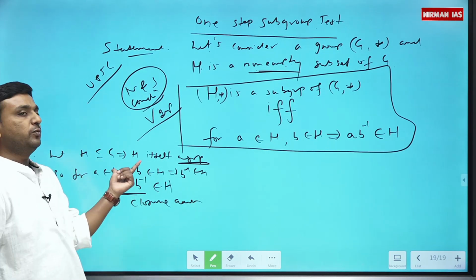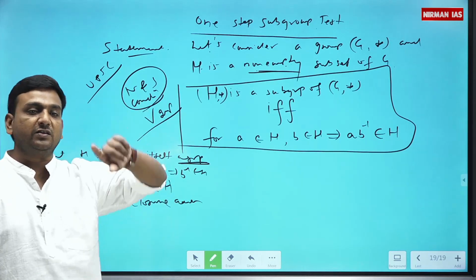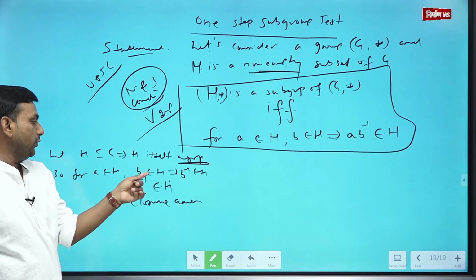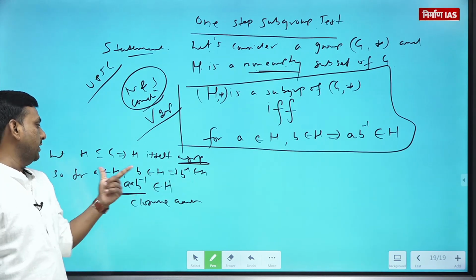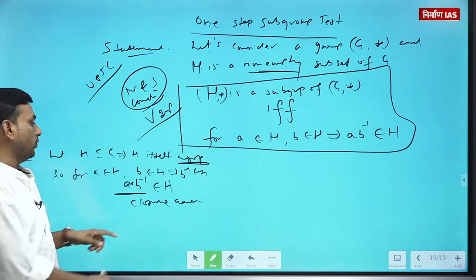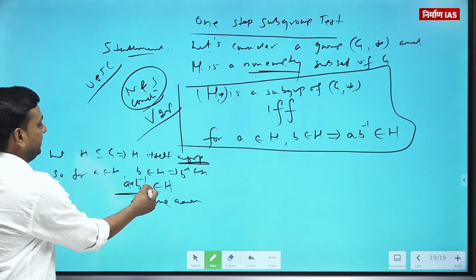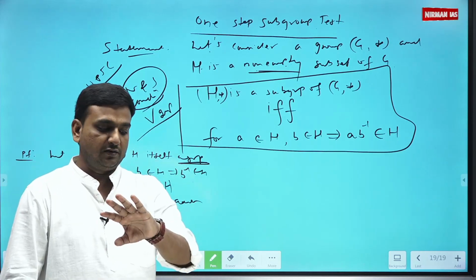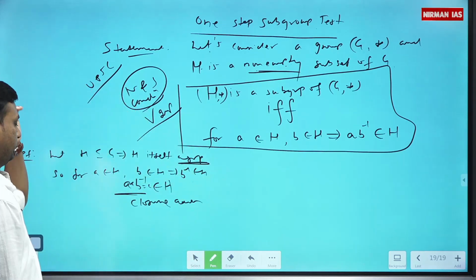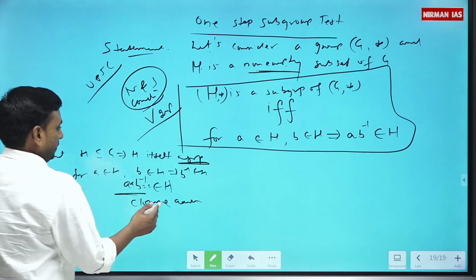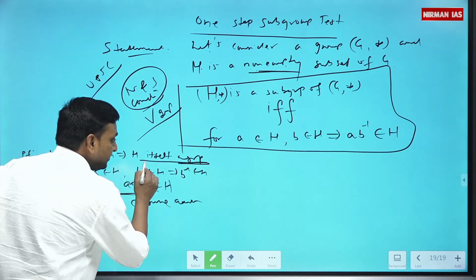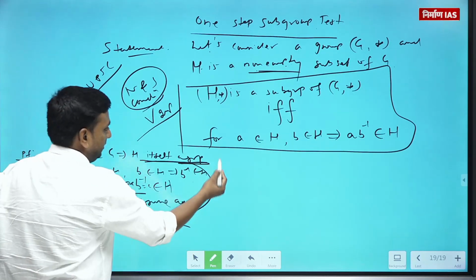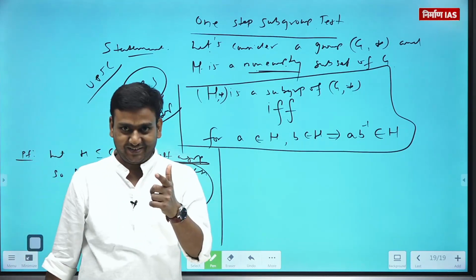Because H is a group, it is closed, or you can say this operation is a binary operation. The operation is star. So if you compose any arbitrary two elements of H, again you are going to get an element of H itself. Is that clear to you guys? Everyone? Okay. So that means if H is a group, then this condition will necessarily hold.